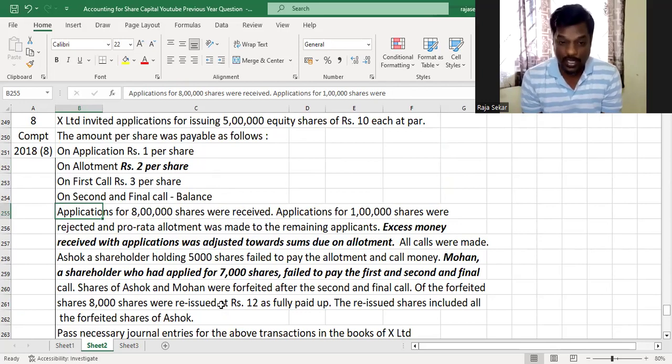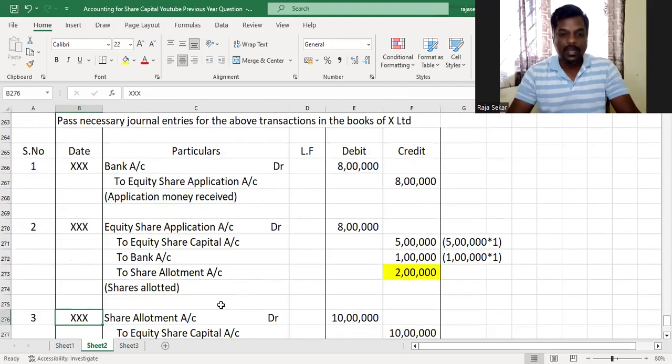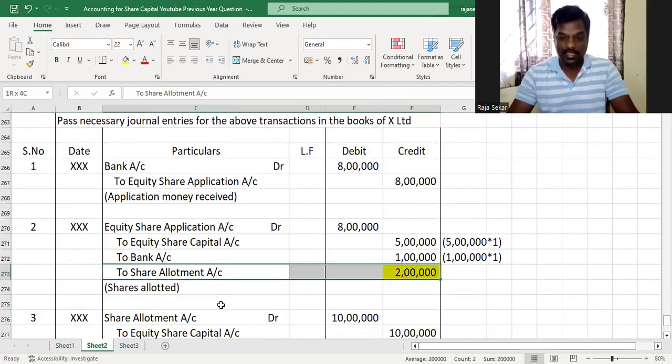And the allotment money per share is 2 rupees per share. So that is what had been receivable from him. So 5,000 into 2 is 10,000, the call scenario. So you would have done that directly.